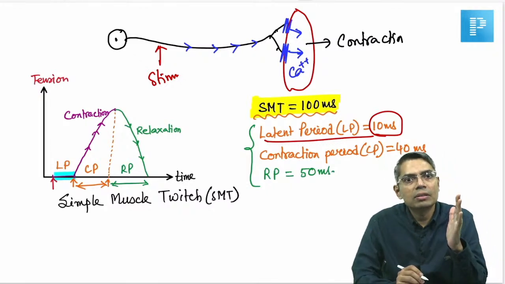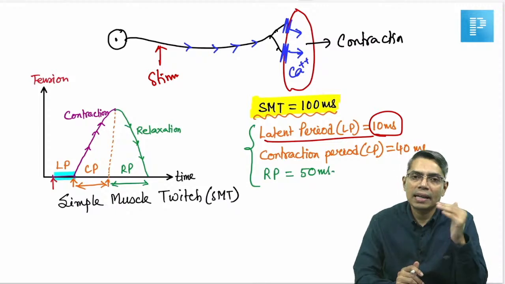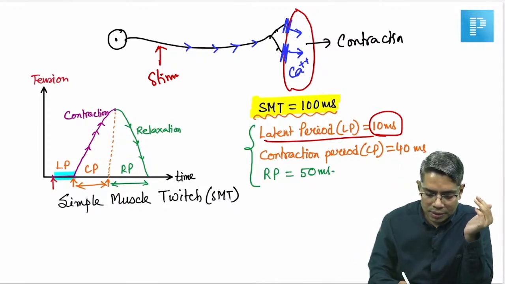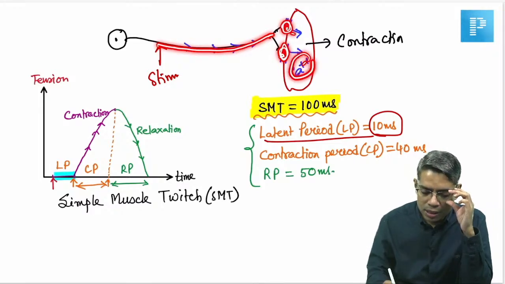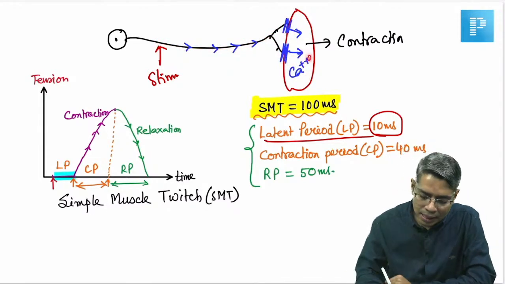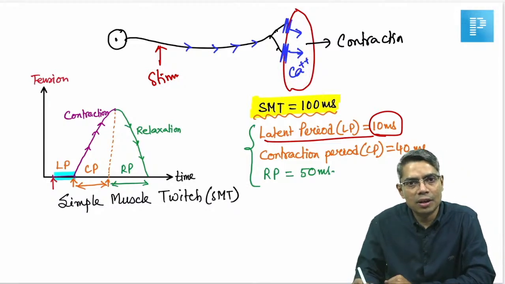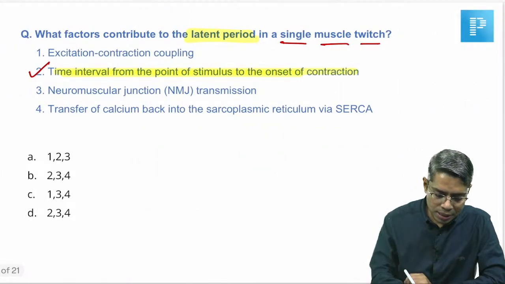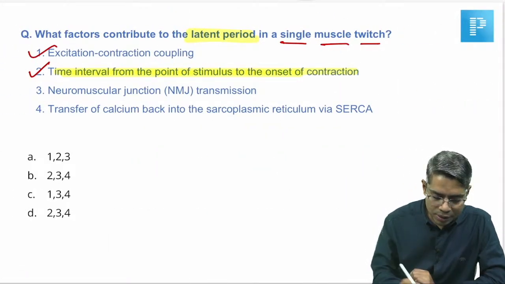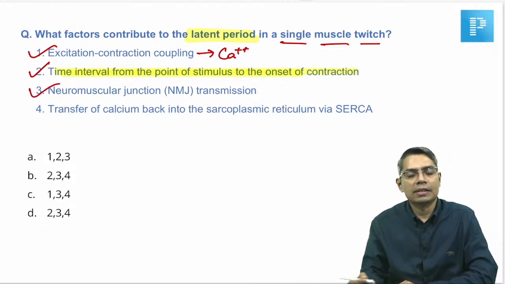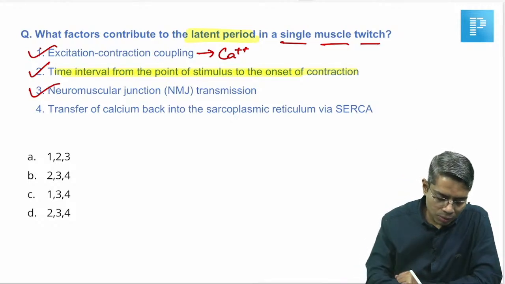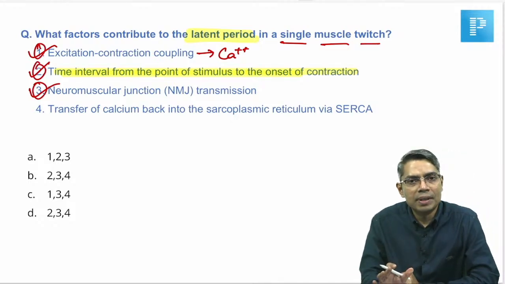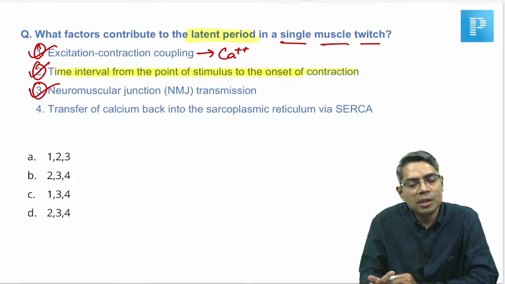So, if you give a stimulus on the neuron, there is a certain sequence of events that has to happen. What is that sequence? First the action potential will travel through the neuron, then it has to cross the neuromuscular junction, then calcium has to be released from the sarcoplasmic reticulum, and this release of calcium is done by the excitation contraction coupling, and whenever the calcium is there, the contraction is going to happen. So, if you look at the question, excitation contraction coupling is also required, because that is going to release your calcium, and the neuromuscular junction transmission is also required, otherwise excitation contraction is not going to happen. So, 1, 2, 3 are required for this latent period, because 2 is the definition of latent period and 1 and 3 are required.